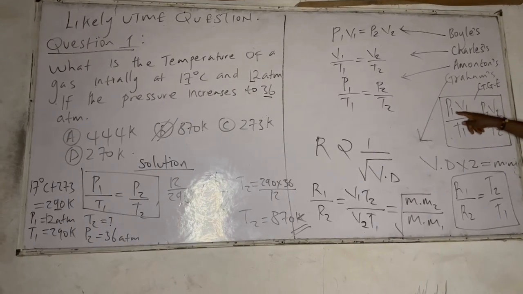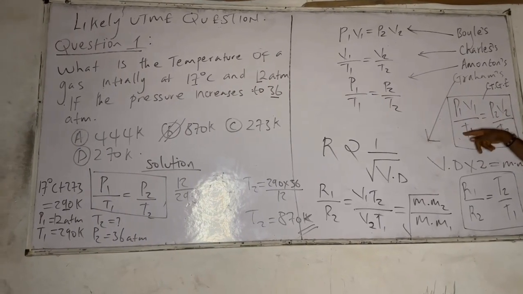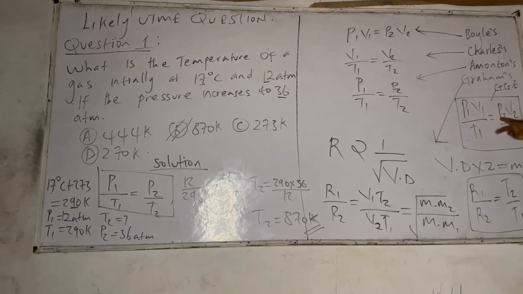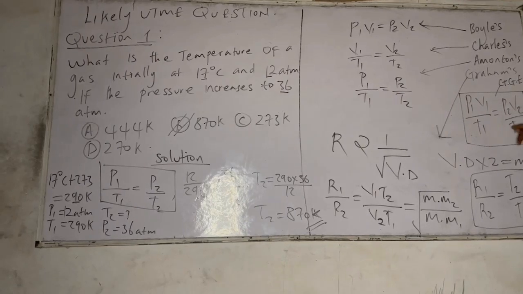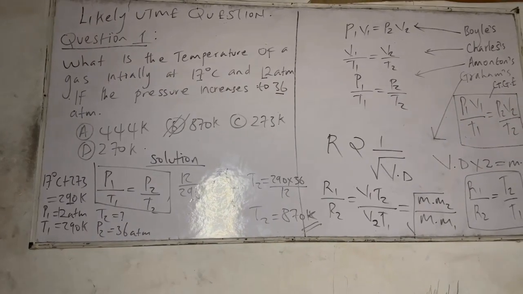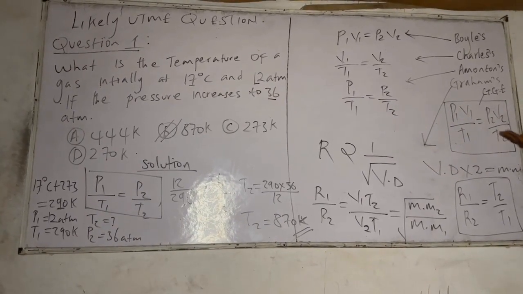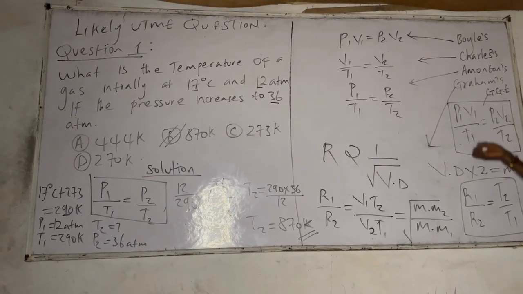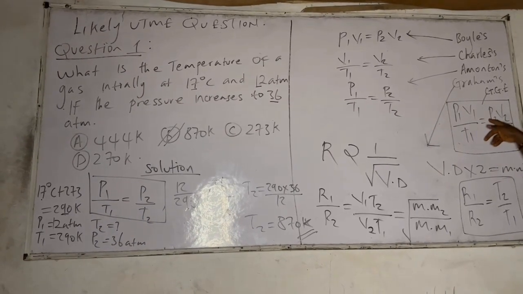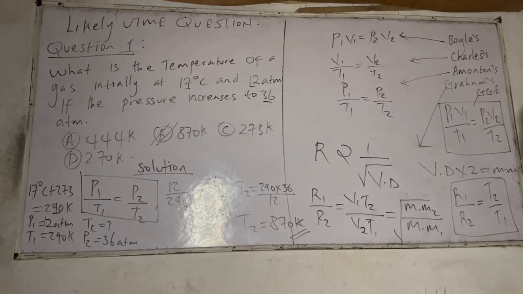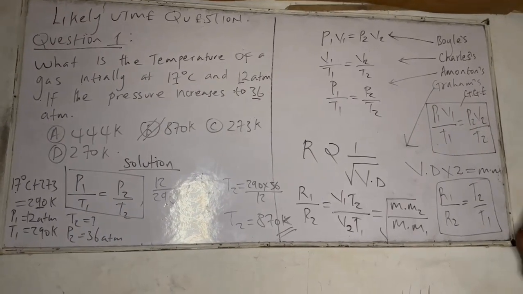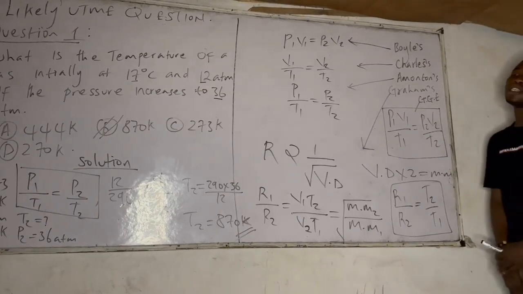If I give you first pressure, first volume and first temperature, they will give you second pressure, maybe at STP, and the volume or temperature at STP, so you calculate the volume at STP. Or they might give you the initial values at STP, the new pressure, and the new volume it might have increased or decreased to, and then you calculate the second temperature.